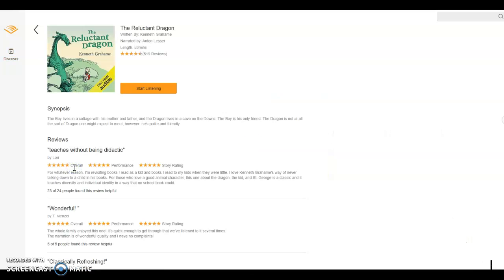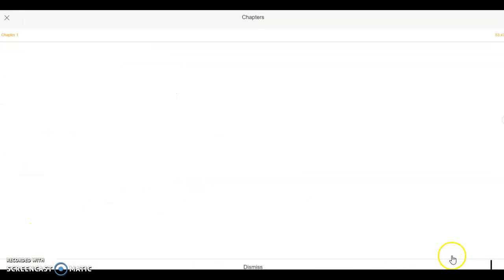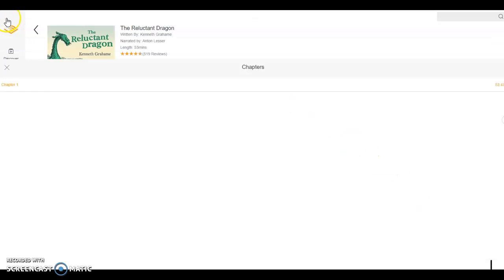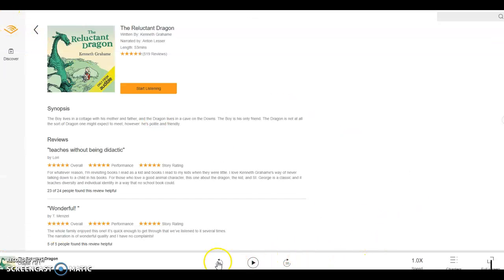All students would have to do is click on the audiobook of their choice and press the button that says Start Listening. The audiobook plays directly from the browser, so this is very phone friendly. Students can jump to specific chapters if they would like to. They can listen, rewind, increase the speed, change this to full screen, and this entire audiobook only takes about an hour to listen to. What a wonderful way for students to engage with more literature.